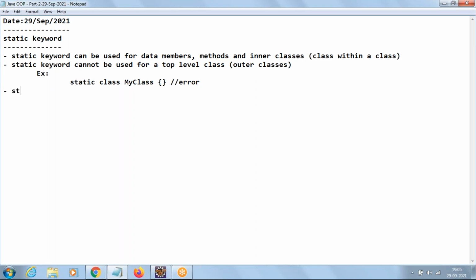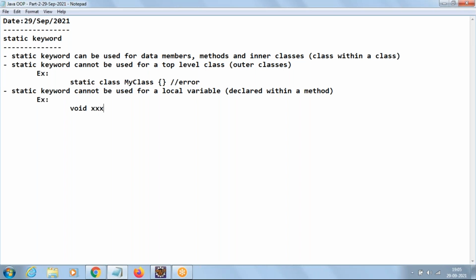The static keyword cannot be used for a local variable. How to identify a local variable? It is declared within a method. When you declare any variable within a method, we call it a local variable. For example, if you take a method like xxx and create any variable inside it, we call it a local variable.